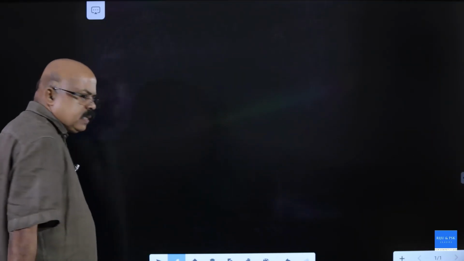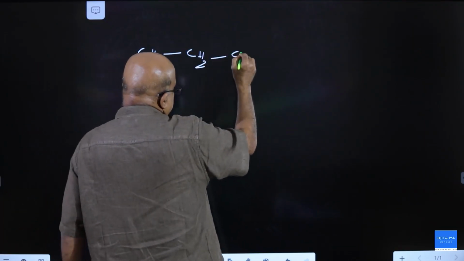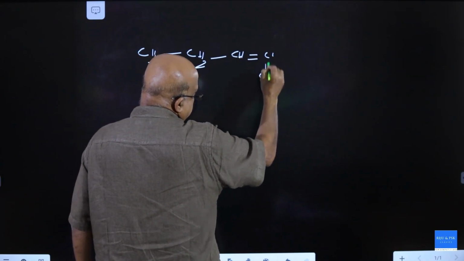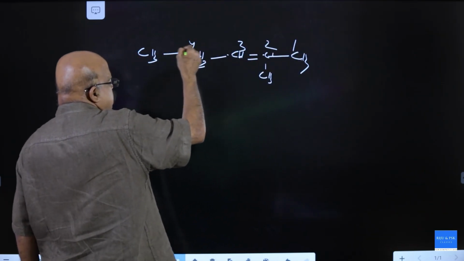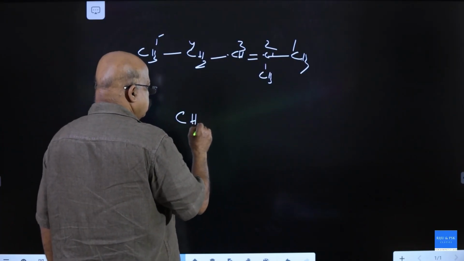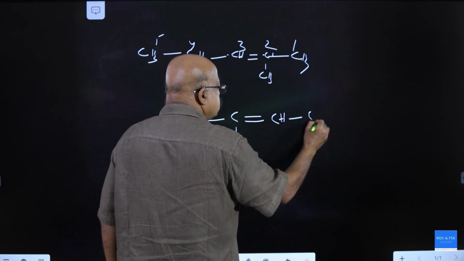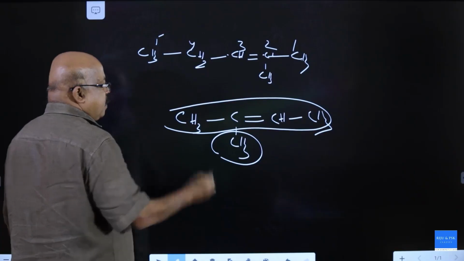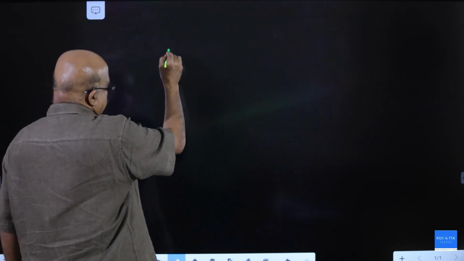Compounds having double bonds. 1, 2, 3. It is 2-methyl pentane. With a 4 carbon chain as parent and methyl as substituent, 1, 2, this is the correct numbering. 2-methyl butadiene. Next one.